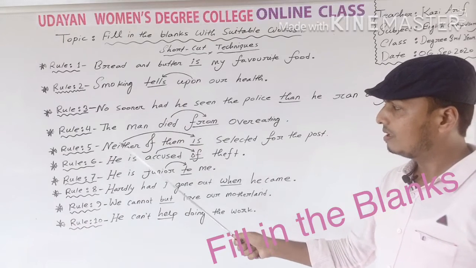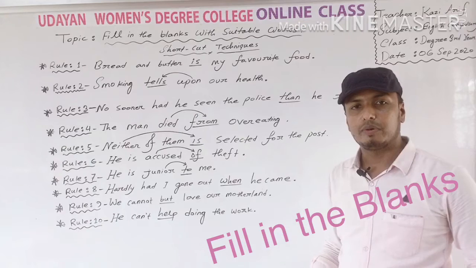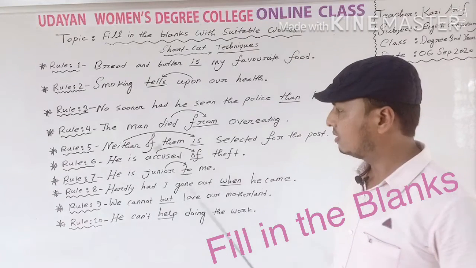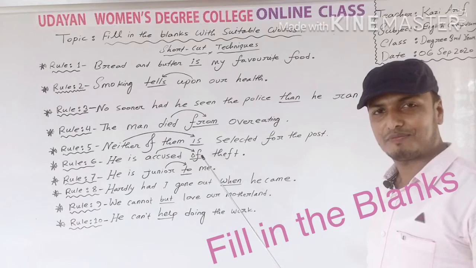Rule number 6: he is accused dash thief. Dear student, you have to memorize some appropriate preposition. This is the use of appropriate preposition. After accused, you should use of.